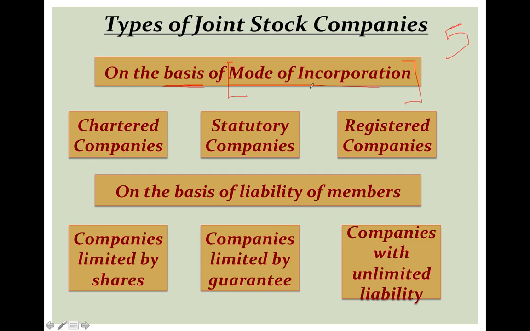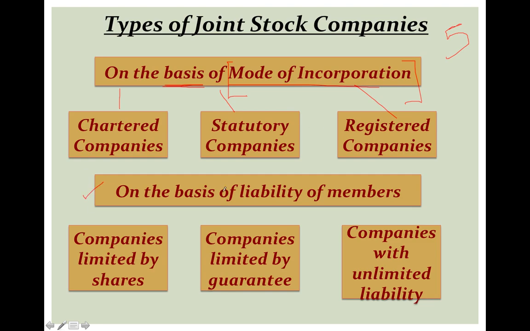On the basis of mode of incorporation, there are three types of companies: chartered companies, statutory companies, and registered companies. You have to learn that on this basis there are three companies, what the names of these three companies are, and also you should know the explanation of these companies. Either it can come how many types of companies are there on the basis of mode of incorporation, so you need to know the number as well as the name plus the explanation. The explanation we will discuss in our later slides.